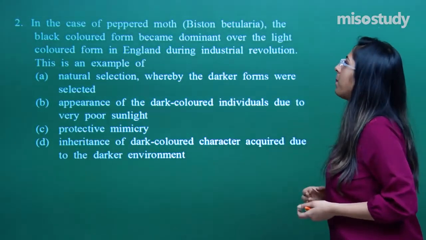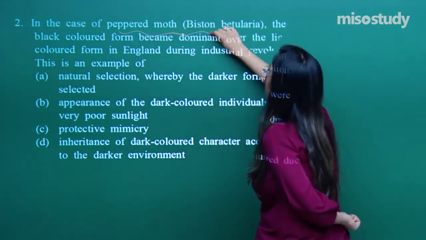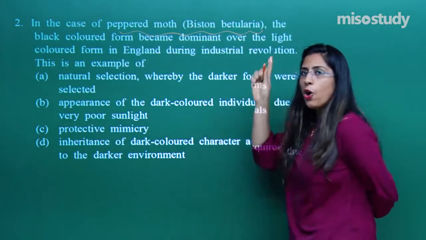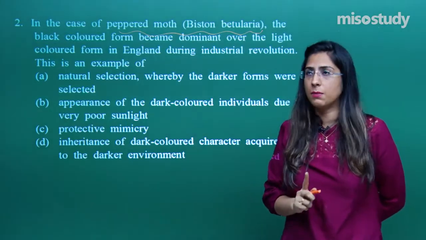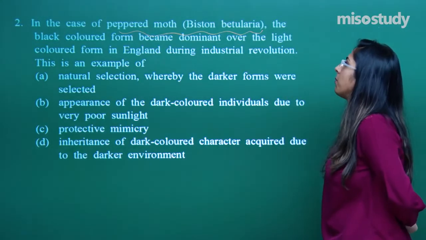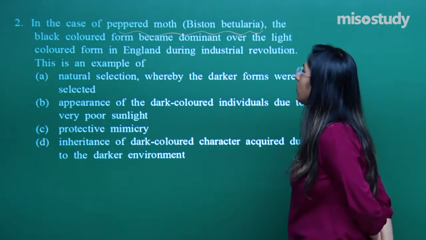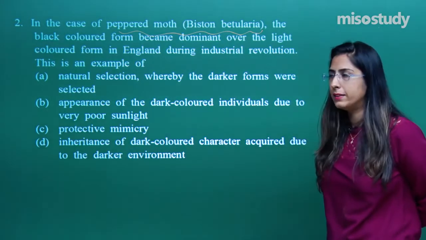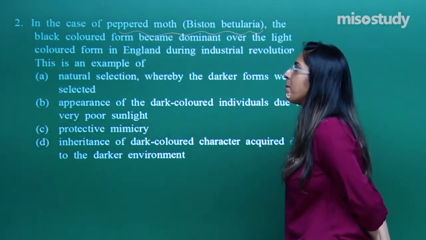In the case of the peppered moth, Biston betularia. Now listen to this carefully, we are talking about Biston betularia. Hope you remember that time when I was discussing industrial melanism. So this is an example from there. The black colored moth form became dominant over the light colored form in England during the industrial revolution. This is an example of.